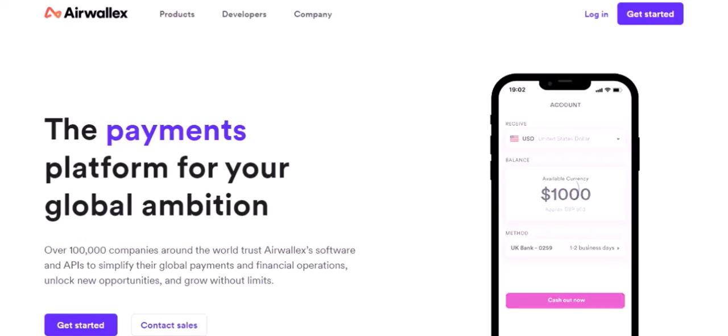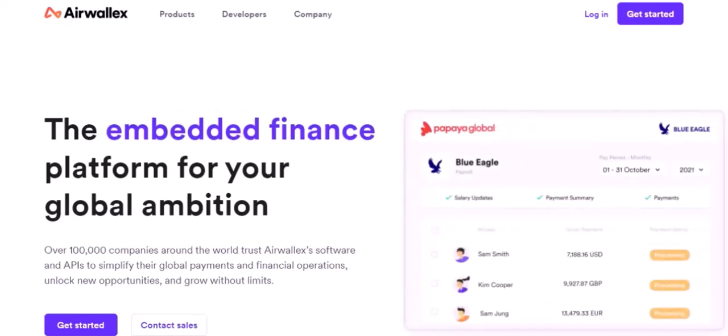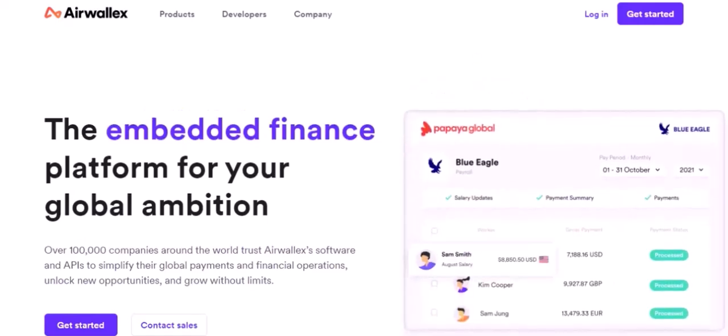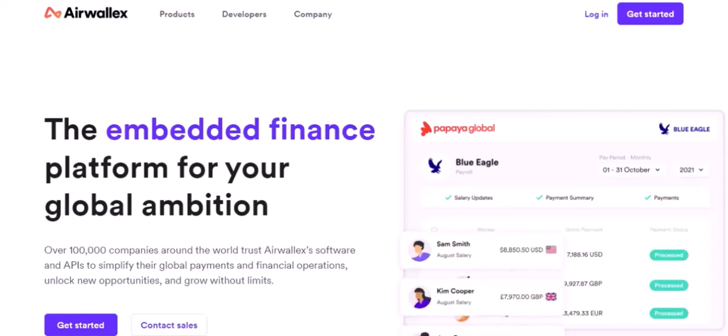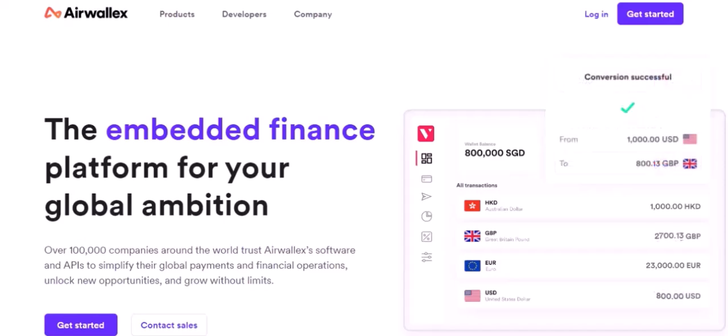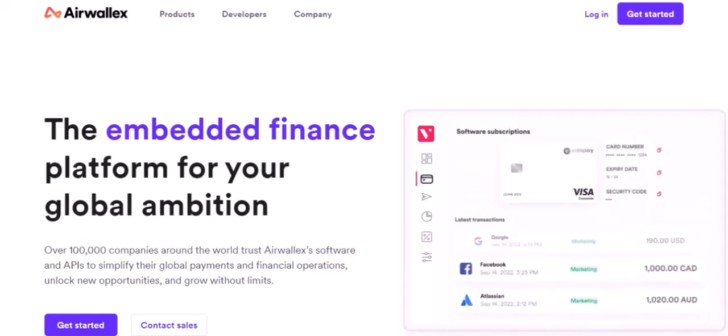Ever wondered if there's a catch to seemingly perfect financial solutions? Today, we're diving deep into Airwallex, a platform many businesses praise for its global reach and innovative features. But like any tool, it has its limits. So, what exactly are the limitations on Airwallex that you, as a business owner or a financial manager, need to be aware of? Let's set the stage.